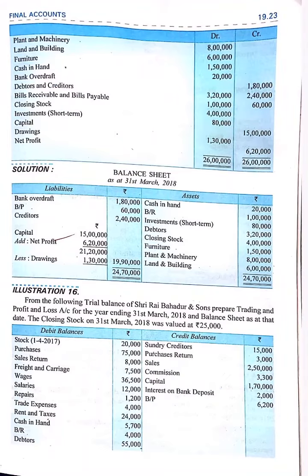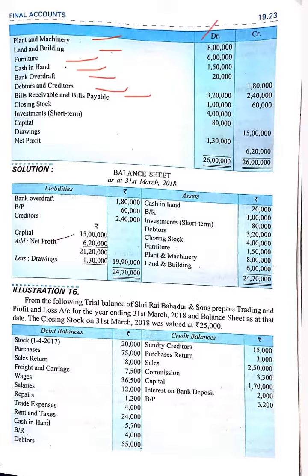So plant and machine will be shown on the asset side. Land and building, asset side. Furniture, asset, all these things are fixed assets. Cash in hand, asset. Bank overdraft, liabilities. Debtors, asset. Creditors, liabilities. Bill receivable, asset. Bill payable, liabilities. Closing stock, asset. Investment, asset. Capital, liabilities. Drawing will be deducted from capital. Net profit will be added to the capital.